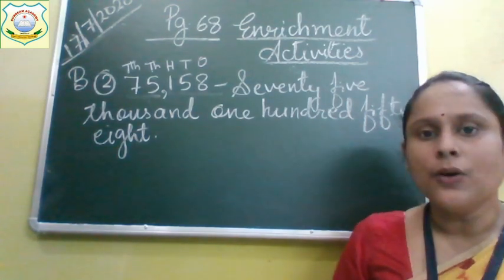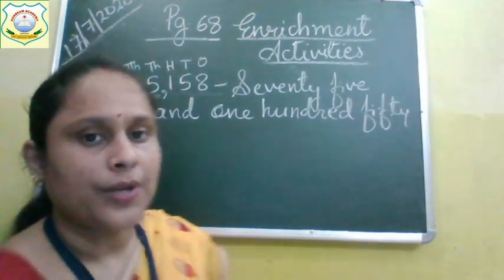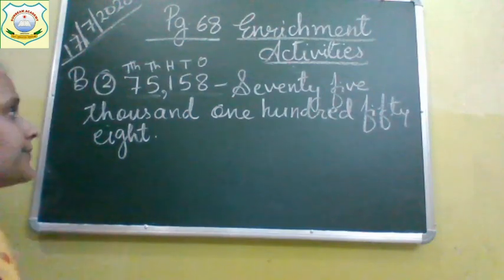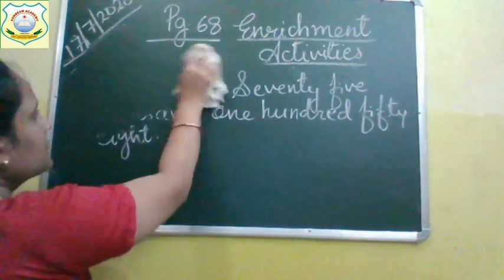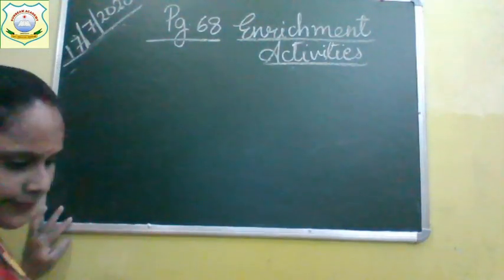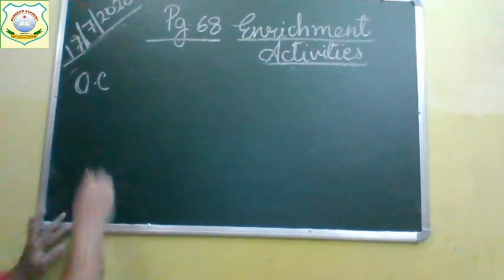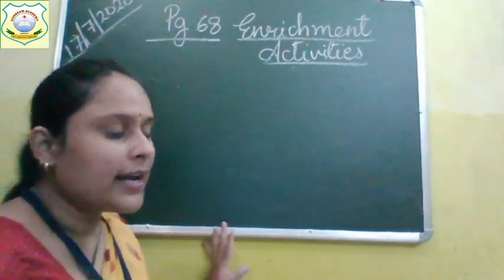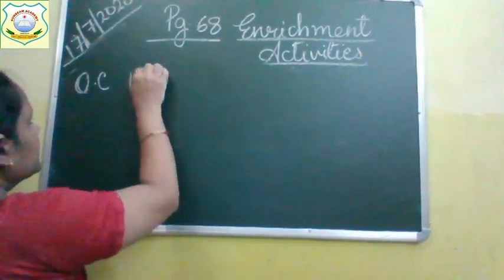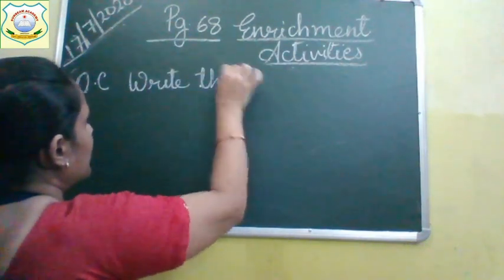Okay, now see question C. Now we'll come to question number C. In question C it is given, write the numeral.